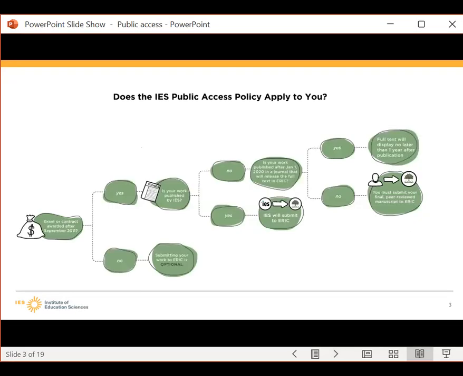If you are a researcher funded by an IES grant or contract, you are subject to the department's public access policy. The policy applies to all IES PIs, postdocs, or other researchers, including research and training grants. For IES contractors, this also applies to your work. If you publish peer-reviewed work through a mechanism other than an official IES publication, such as a white paper, contractor-published paper, journal article, or conference paper, you must follow these guidelines as well.